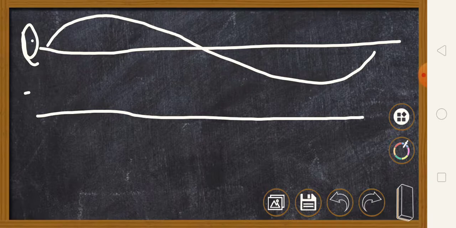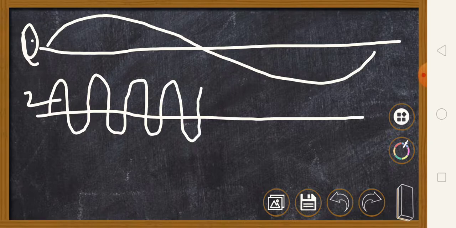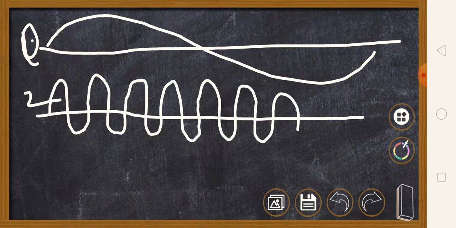In the second waveform I am going to draw the carrier signal. Again I repeat, the carrier waveform is the waveform whose frequency is very much greater than the modulating signal. Hence the second waveform that I draw here has a frequency larger than the first waveform, that is the modulating signal.